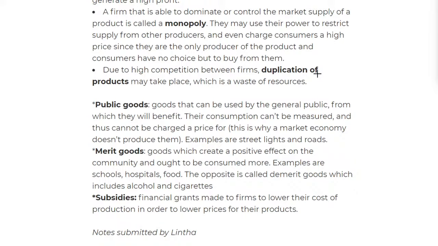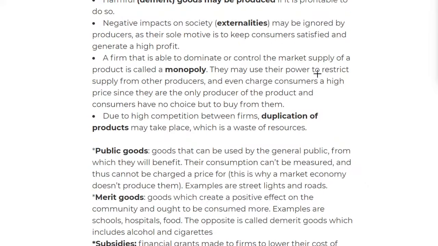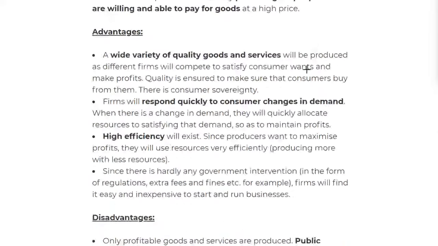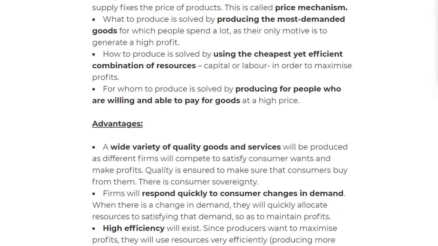And then we have subsidies, which are simply the financial grants given to the firms so that they can lower the cost of production, maybe to promote a good or service. Okay, so we're done with this long slide, but we're going to move on.